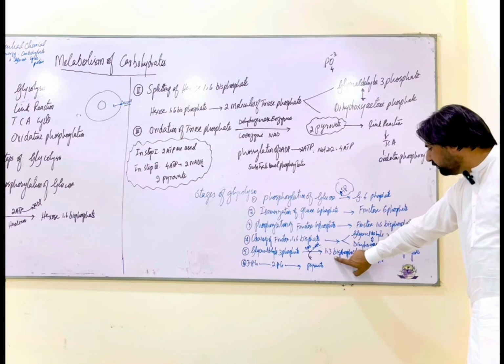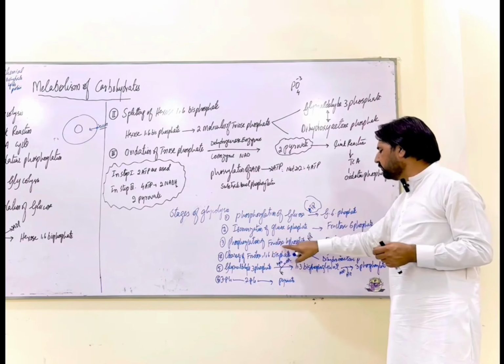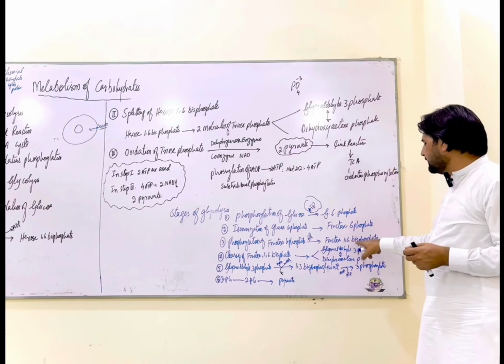The next step would be isomerization of glucose 6 phosphate to fructose 6 phosphate. Glucose and fructose are isomers of each other. The definition of isomers is that they have the same molecular formula but different structural formula. The next step would be phosphorylation of fructose 6 phosphate. As a result, one more phosphate is attached to the fructose to give us fructose 1,6-bisphosphate. So right over here, 2 ATP are used up. One ATP was used in the beginning for phosphorylation of the glucose molecule. The second ATP is used up for the phosphorylation of fructose 6 phosphate to give us fructose 1,6-bisphosphate.